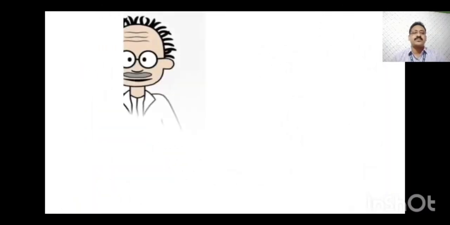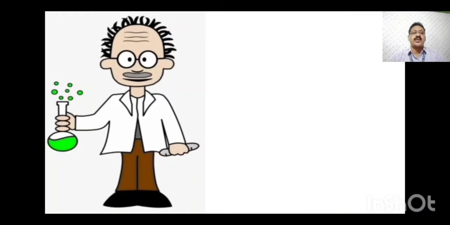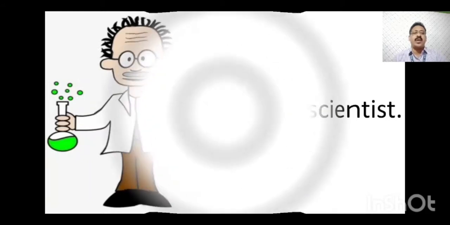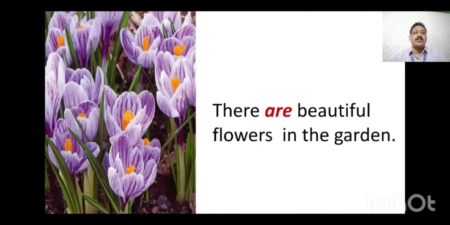Next comes a scientist, I think. Yes, I am a scientist. Here this person is saying what profession he belongs to. He says that I am a scientist. Am is the doing verb or helping verb. Now, there are beautiful flowers in the garden. Are signifies that there are many flowers. So, there are beautiful flowers in the garden. Are is the doing word or helping verb in the sentence.